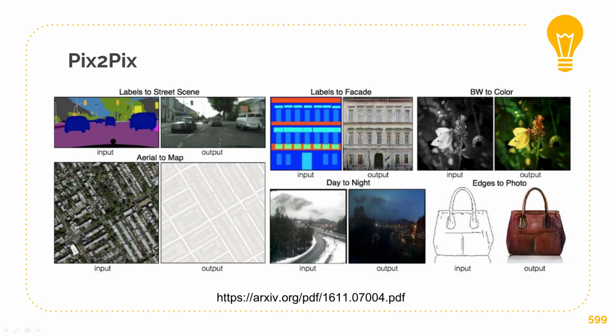What about pix to pix? This is a very cool GAN. You take images, like segmented images like this, and generate an entire city view like this, or with maps, or with a building facade. Black and white to color, which is super cool. And these examples here, day to night, drawing to a purse. Wow.